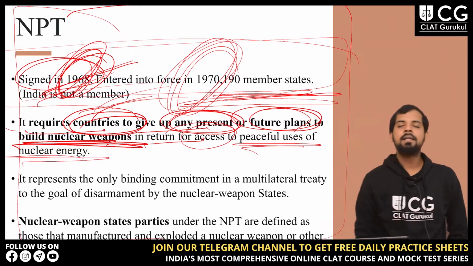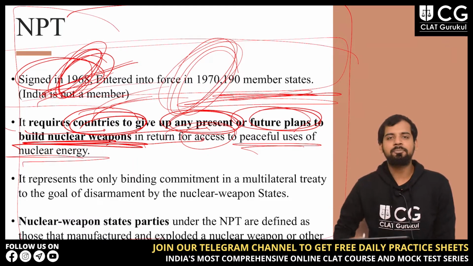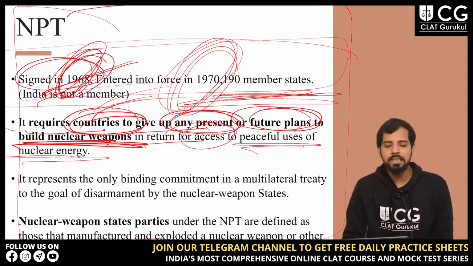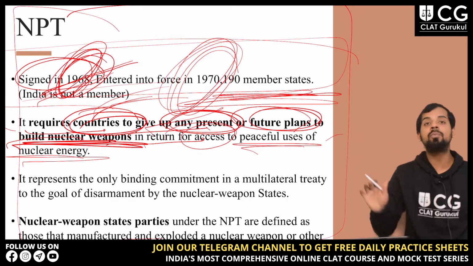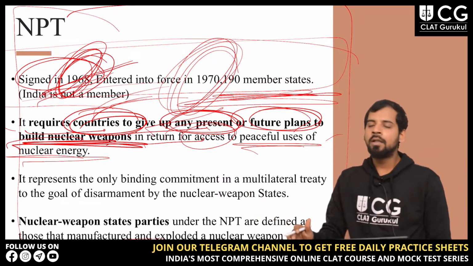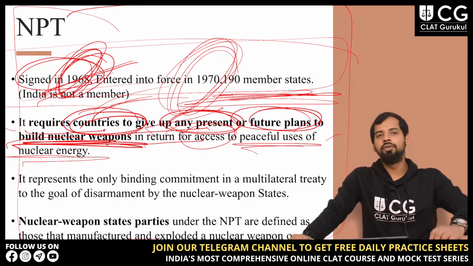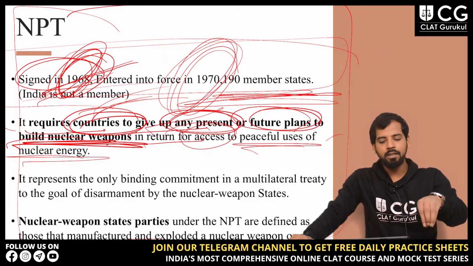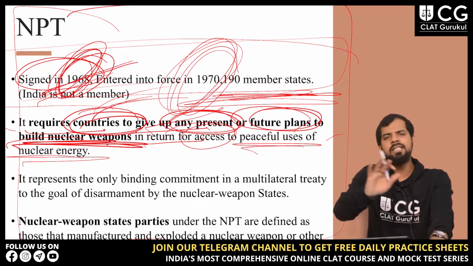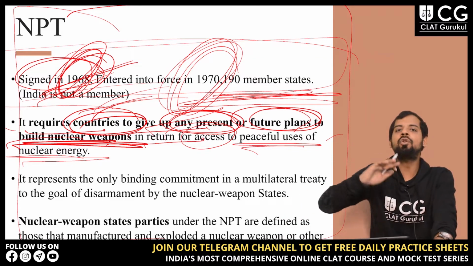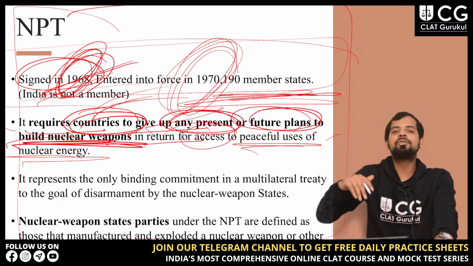The Non-Proliferation Treaty says that if you want to access nuclear energy for peaceful use, then you have to give up any present or future plans to build nuclear weapons.